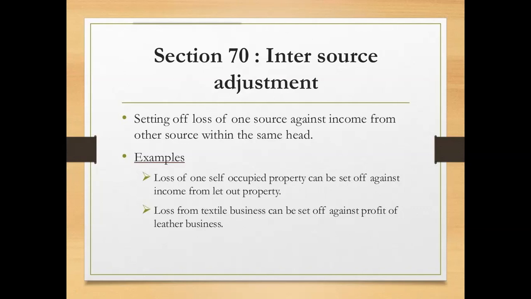Here the loss from the self-occupied property is adjusted against the income from the let out property. So that adjustment will be called inter-source adjustment or intra-head adjustment. And the second example: loss from textile business can be set off against the profit of leather business. Both businesses can be taken under the head called income from business or profession.